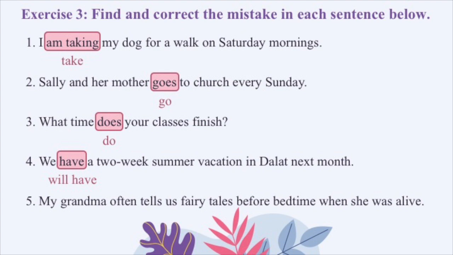Number 5. You see the word often and you think that we should use present simple here? No. Không phải lúc nào có always, usually, sometimes, often, and never thì mình cũng sẽ dùng thì hiện tại đơn hết ha. Look at the sentence here carefully. Can you see the phrase when she was alive? Khi mà bà tôi còn sống, có nghĩa là bây giờ bà tôi đã mất rồi. Và cái việc mà bà tôi kể cho tôi nghe những cái câu chuyện cổ tích á, thì nó diễn ra ở quá khứ. Okay?